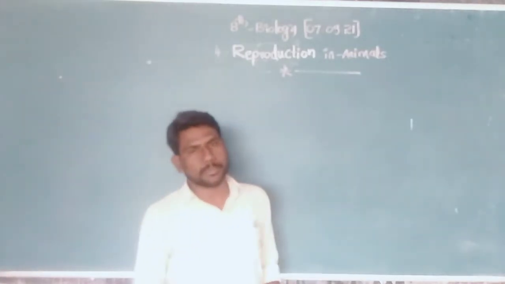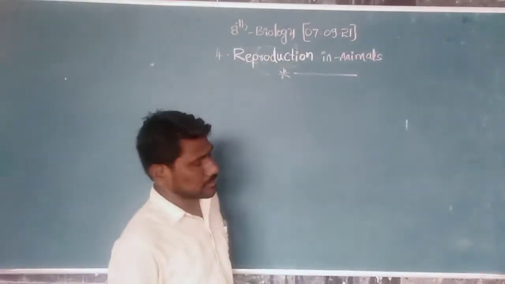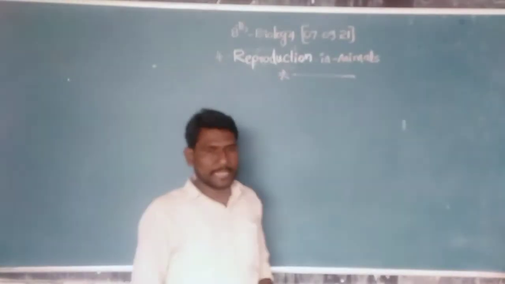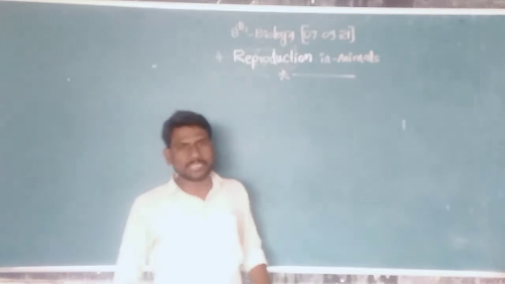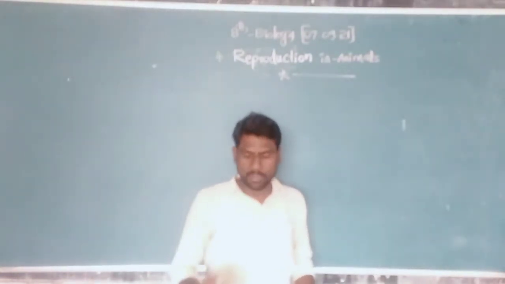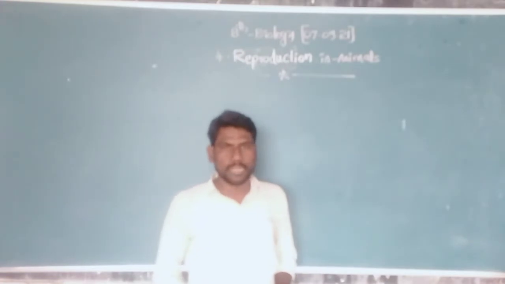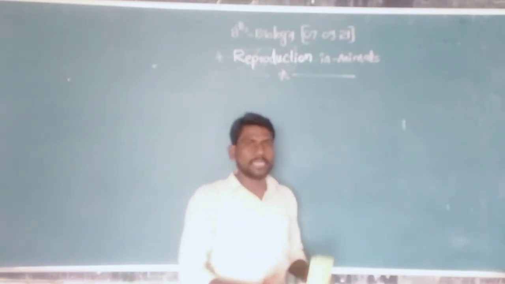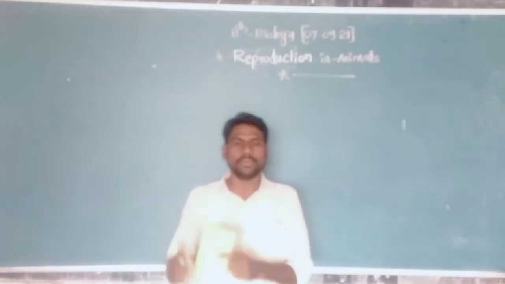We are going to discuss 8th class, 4th lesson, reproduction in animals. In previous class we already discussed what is reproduction, what are the types of reproduction in plants, and what are the types of reproduction in animals.